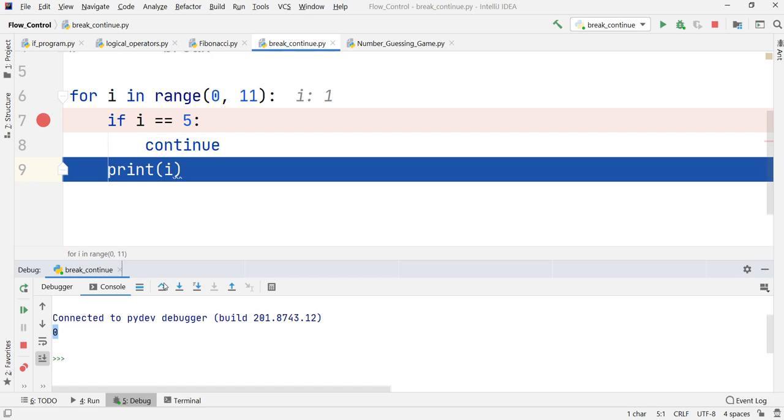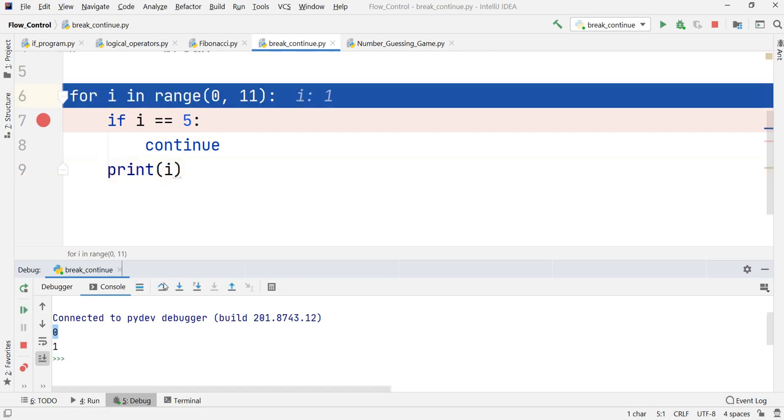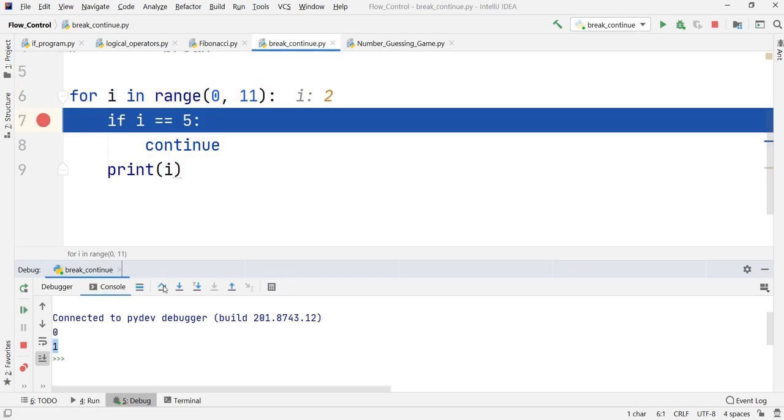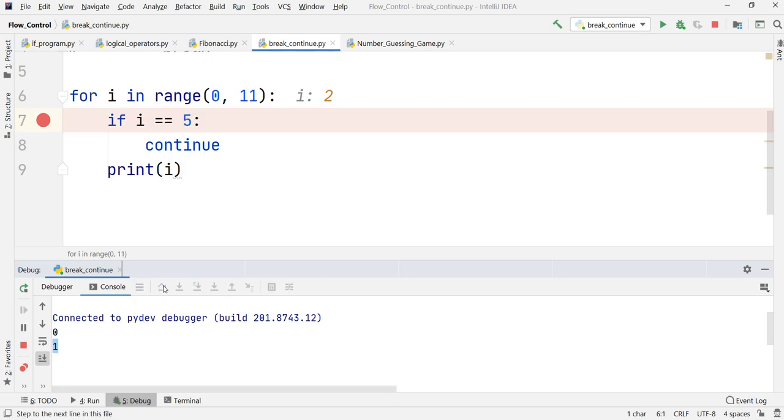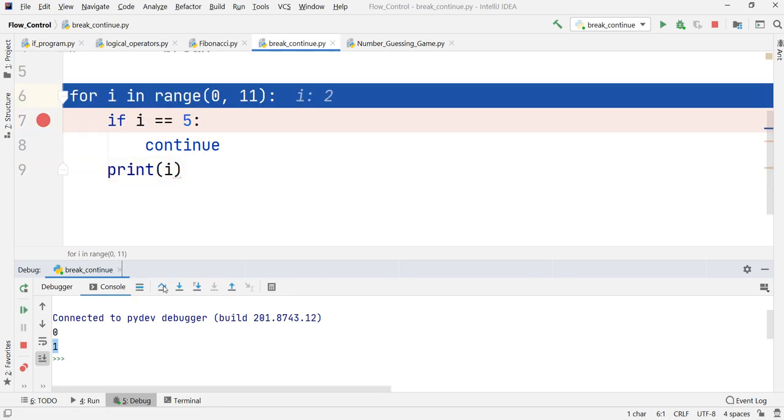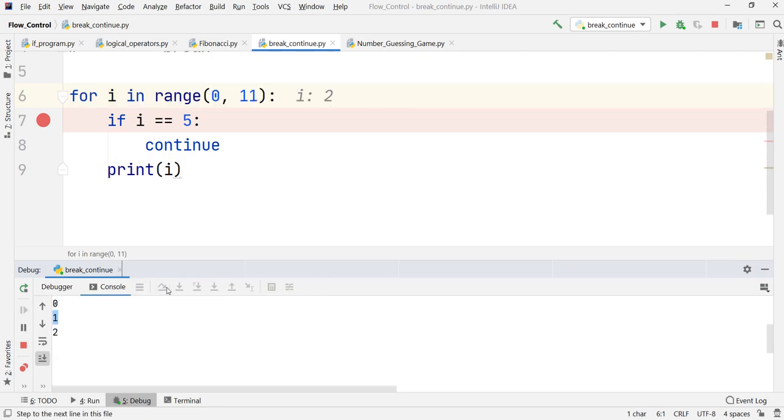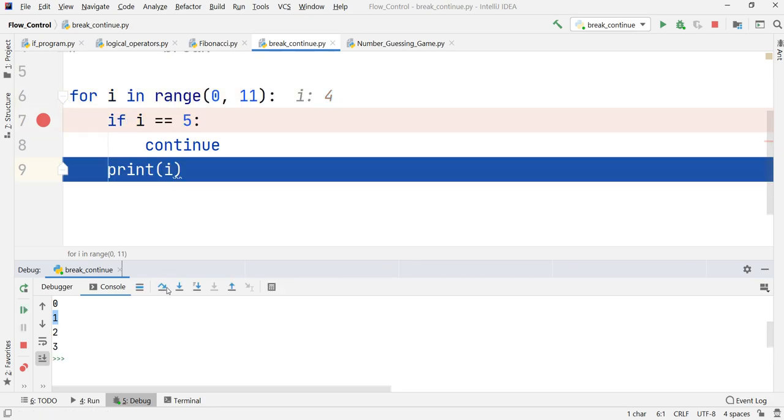It will go directly to line number 9, and again print i will be executed, and the value 1 will be displayed on the screen. Similarly, if I step over again, i is equal to 2, still not 5, so again print will be executed and value 2 will be displayed. Again with i value 3, same thing will happen. For i value 4, same thing will happen.